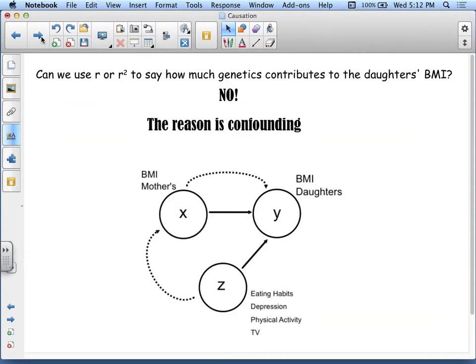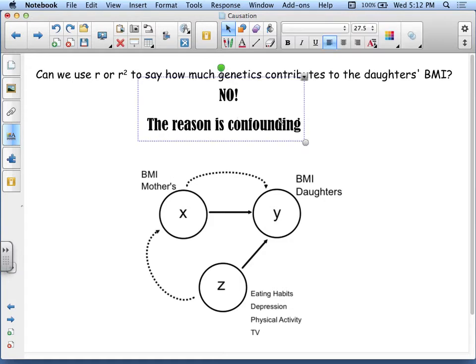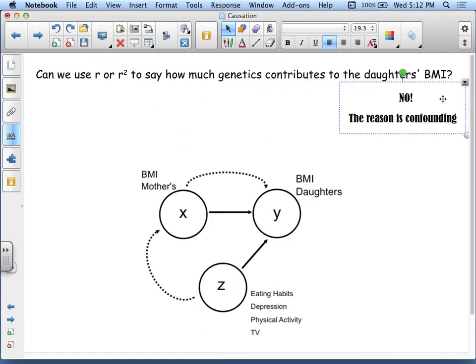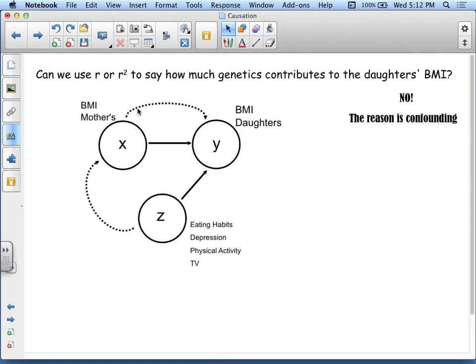Can we use R or R squared to say how much genetics contributes to the daughter's BMI? The answer is no. The reason is it is confounding. Let's look at this diagram here. I'm going to move this out of the way real quick. If we look at this diagram, we notice that this is an example of confounding.